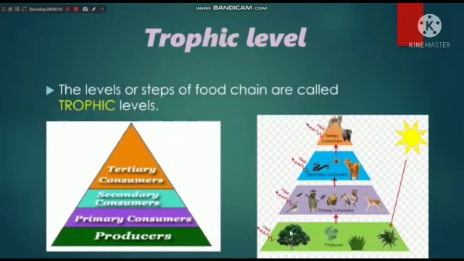And you can see here in this pyramid the number of producers. The number of producers will always be maximum in an ecosystem. That I will explain to you later. So the first point is all food chains start from the producers.